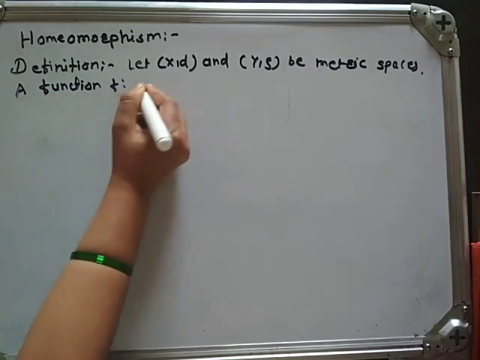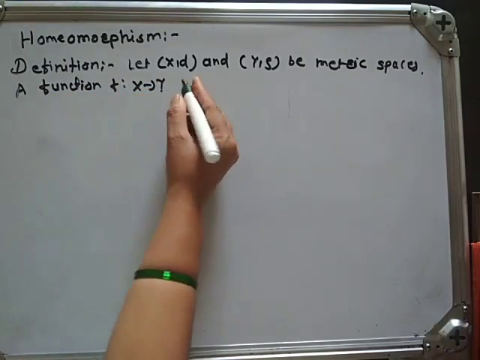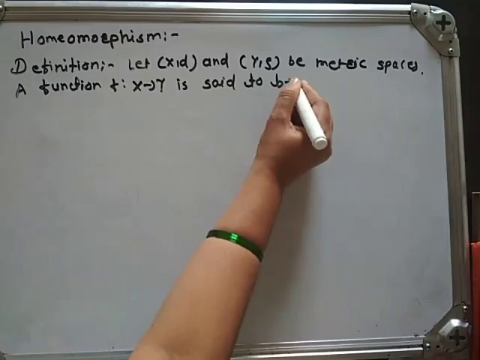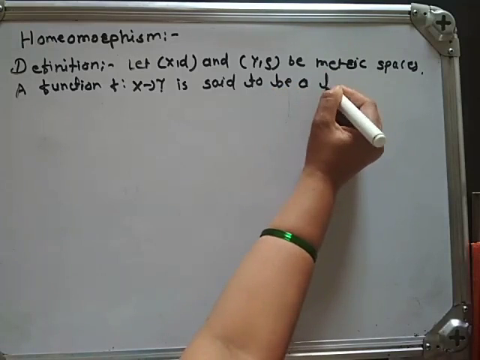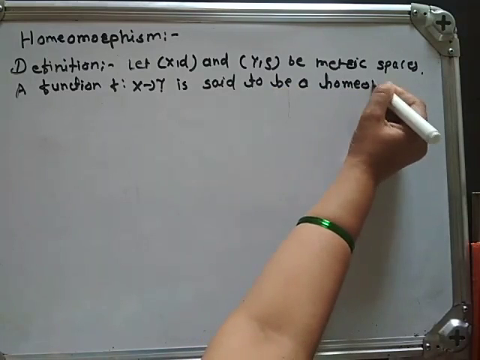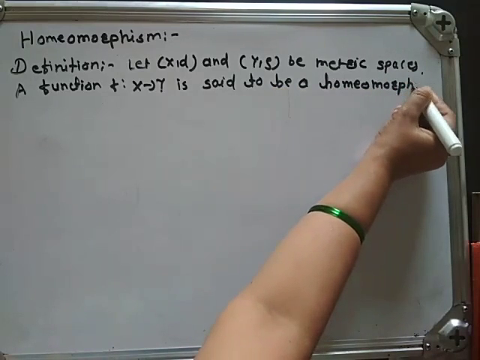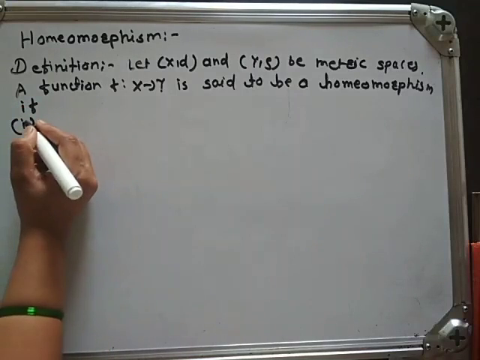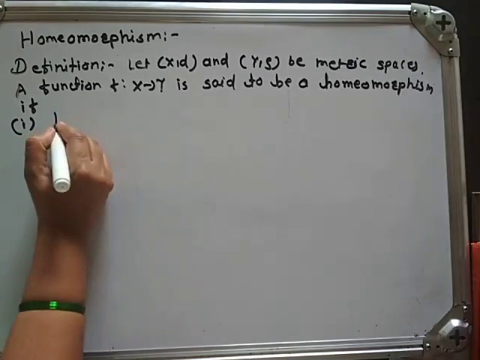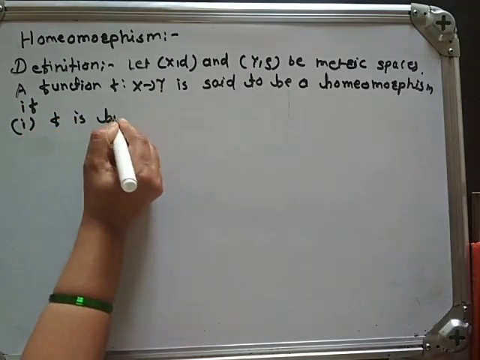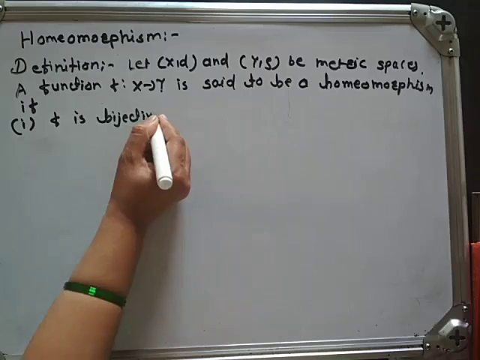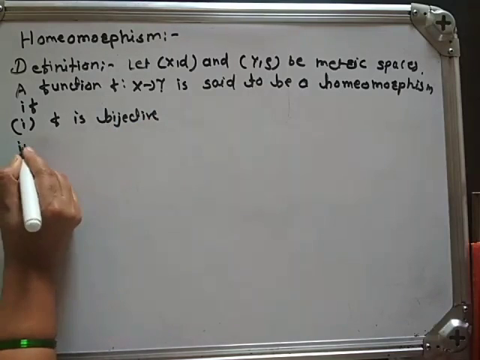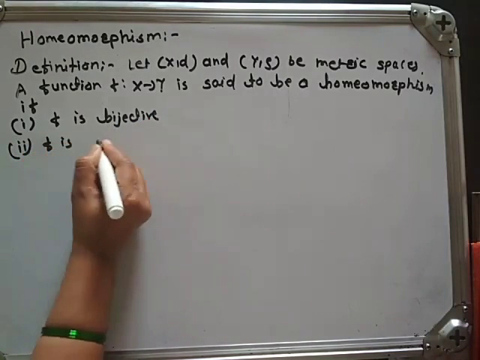A function f from X to Y is said to be a homeomorphism if first, f is bijective, which means f is both one-one and onto. Second, f is continuous.